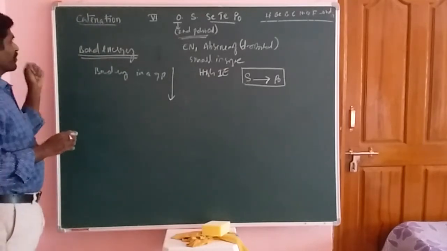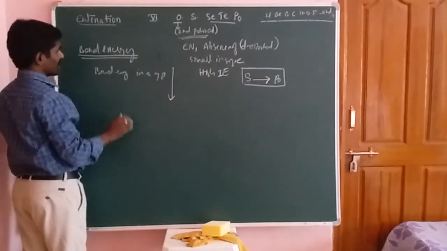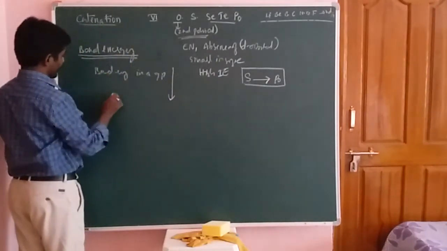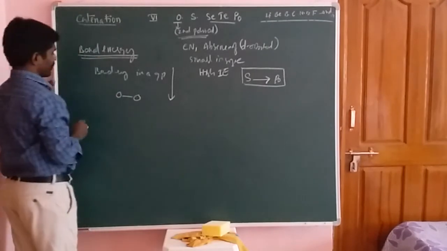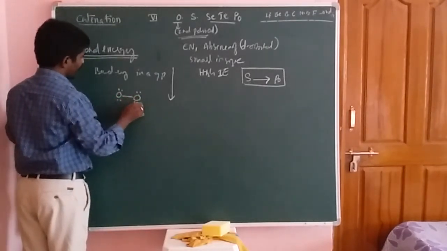And next, first of all we want to study about this one. If you have to check the catenation property of the oxygen element, you should take the oxygen atom. Now the oxygen atom has two lone pairs of electrons.